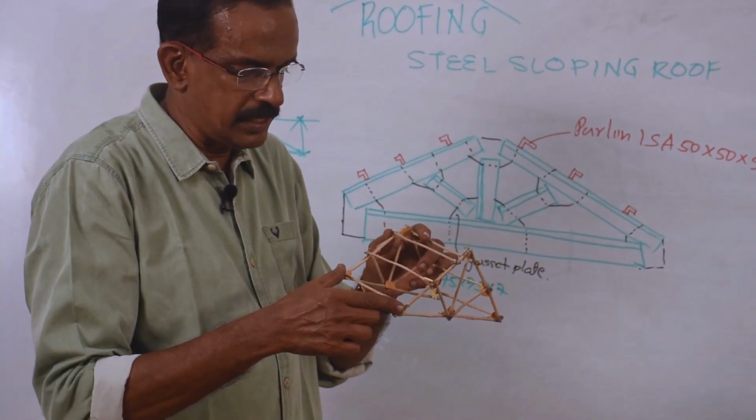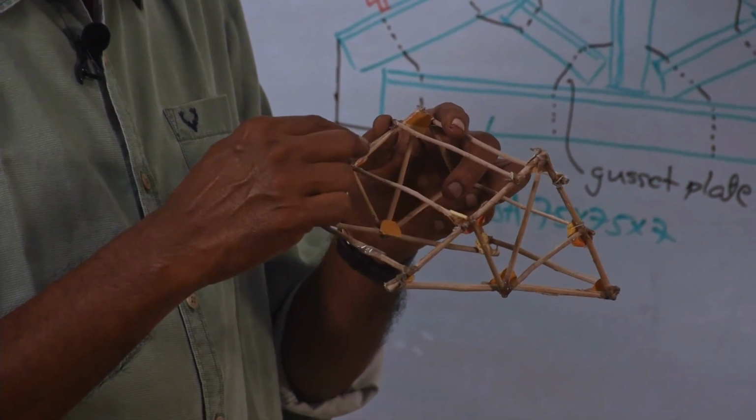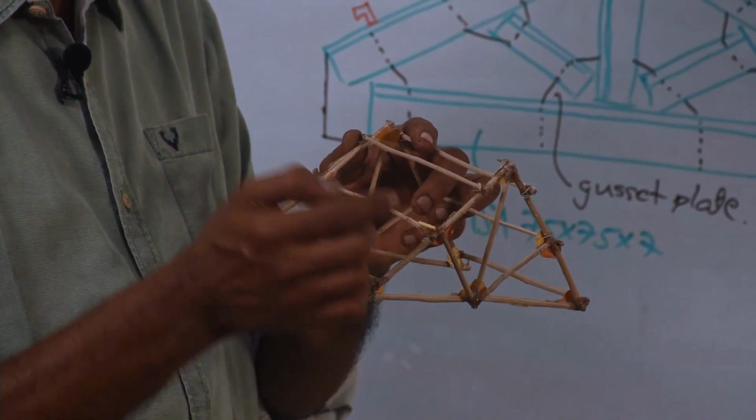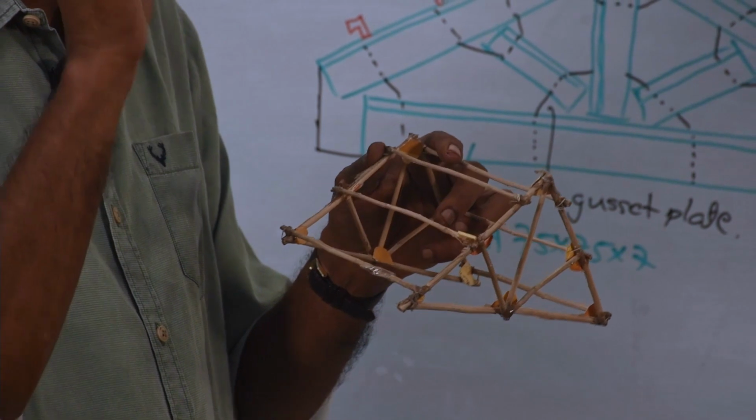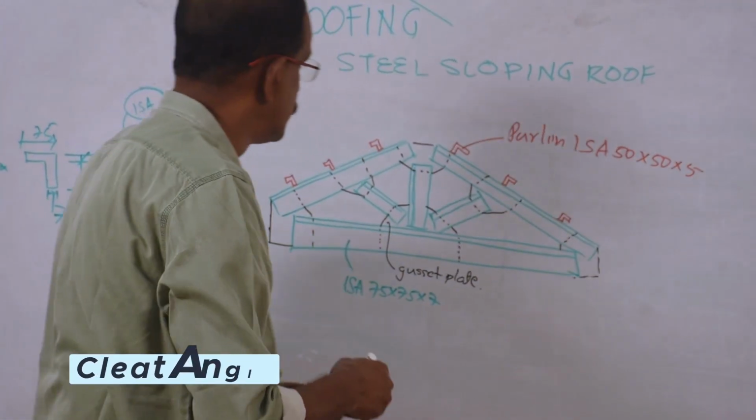So, at each end of the purlin, there will be a small angle to support the purlin. And these purlins are connected to the trusses with the help of that small angle that is called cleat angle. So, that also you have to show it here.